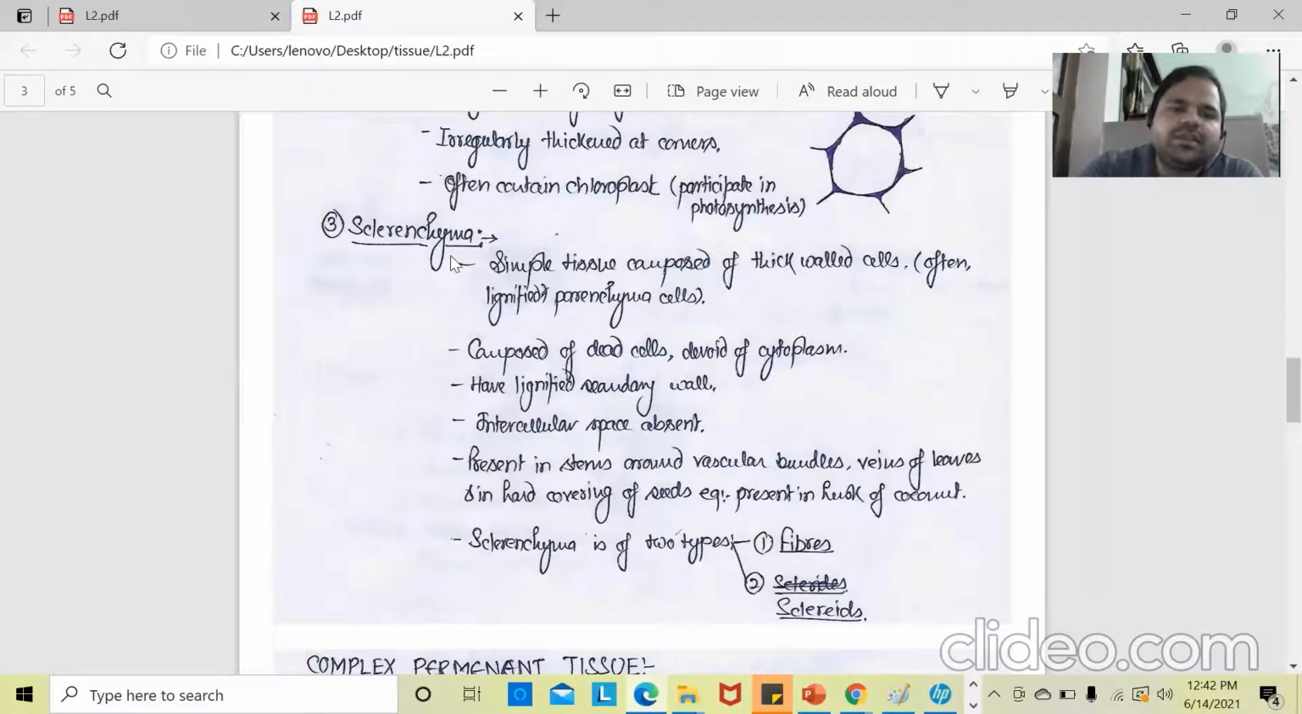So we can see here that these cells are dead, intercellular space is absent, and these are present where hardening of the tissues is there. Ultimately, sclerenchyma provides total mechanical strength to the plants, and sclerenchyma can again be divided into two types, fibers and sclerites.